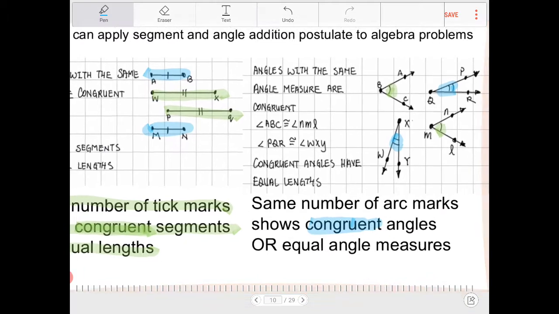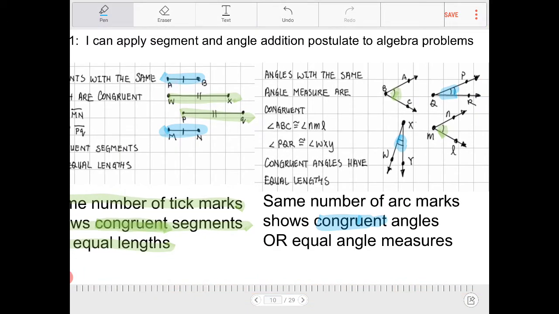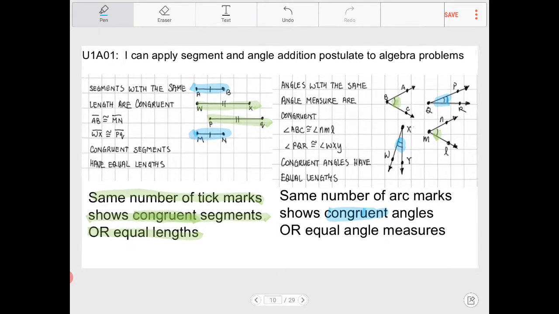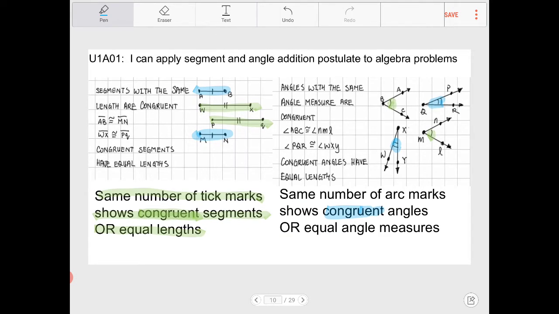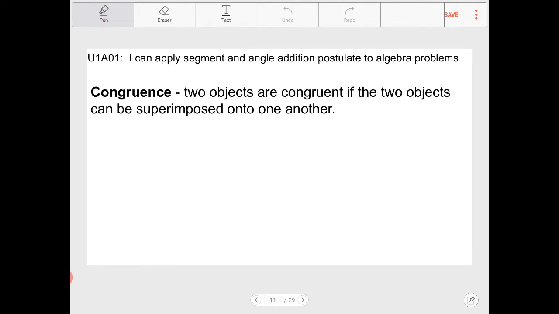So two things that are congruent, two angles that are congruent, or two line segments that are congruent, are going to have the same value. They are going to have the same length. They're going to have the same angle measures. Which brings me to this idea: what exactly is congruence versus equality?